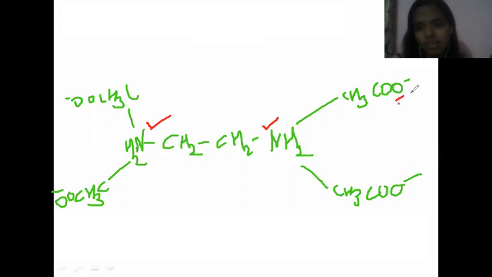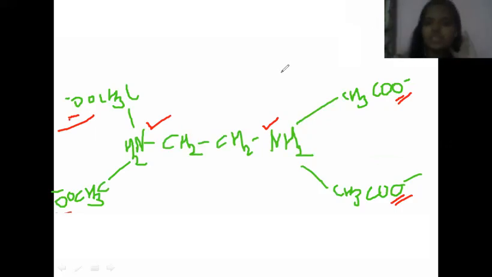This oxygen alone is a donor atom, the O minus, not the other oxygen; the oxygen which is at this area is a donor atom. This is 1, 2, 3, and 4, so 4 oxygen donor atoms. This is how the structure of EDTA looks.